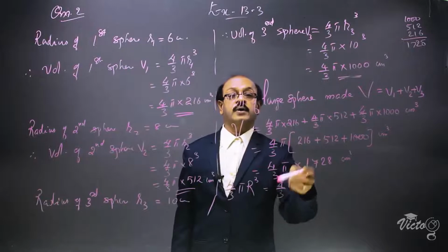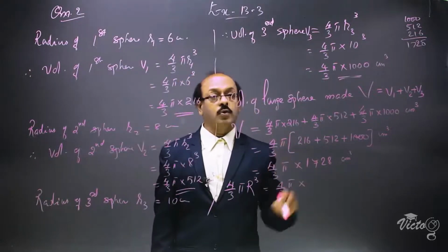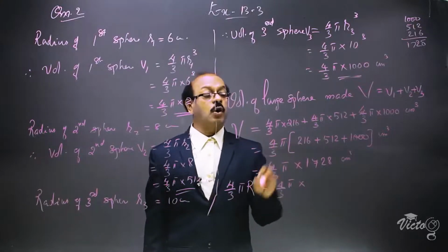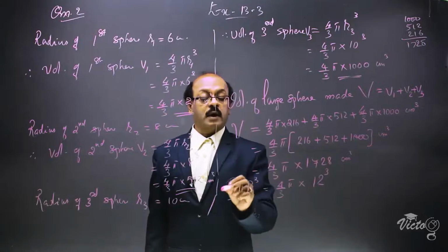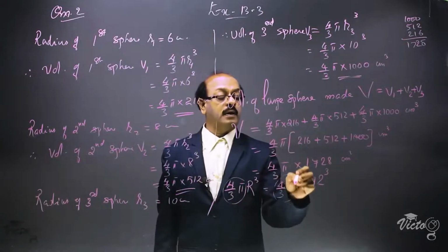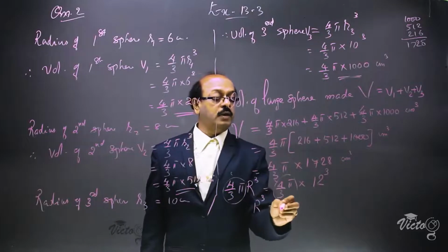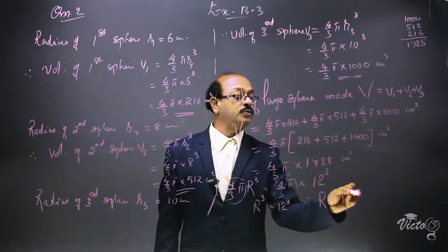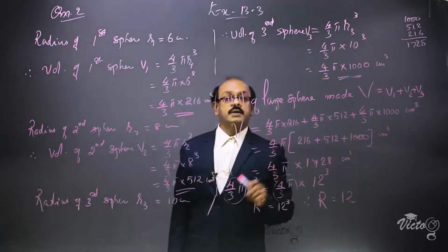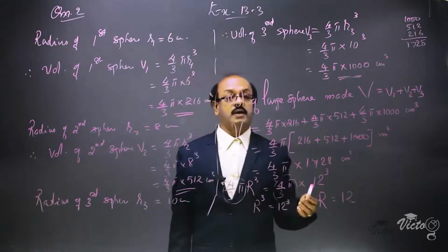This is a perfect cube. 1728 is a perfect cube, which is the cube of 12. This is equal to 12 cube. 4 by 3 pi and 4 by 3 pi cancel. We are getting capital R cube to be 12 cube. Therefore, the value of capital R is equal to 12. That means the radius of the new sphere obtained is 12 centimeter.